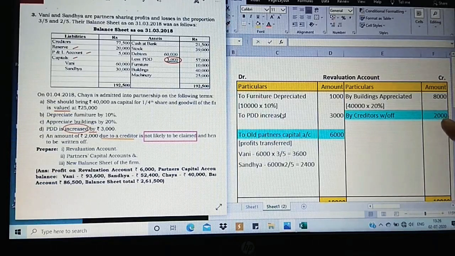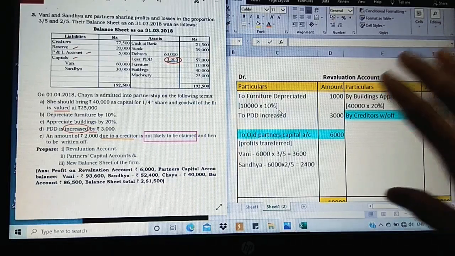So I've done it, 2,000 taking on the credit side, and I've highlighted it because this is a small different adjustment given. So it will be clear. I make sure this type of small changes, new change adjustments will appear for your exam. Any question, this type of adjustments are for sure to be asked.